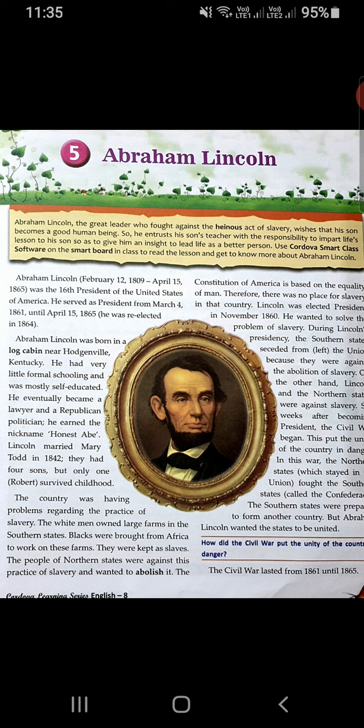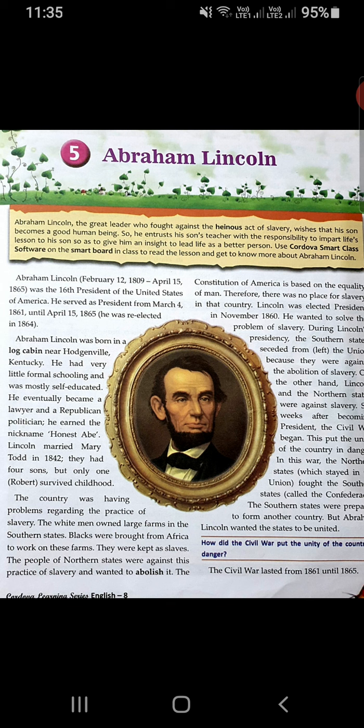During Lincoln's presidency, the southern states seceded from the Union because they were against the abolition of slavery. So all the southern states of America altogether seceded from the Union, and they said, we won't be there in your Union.